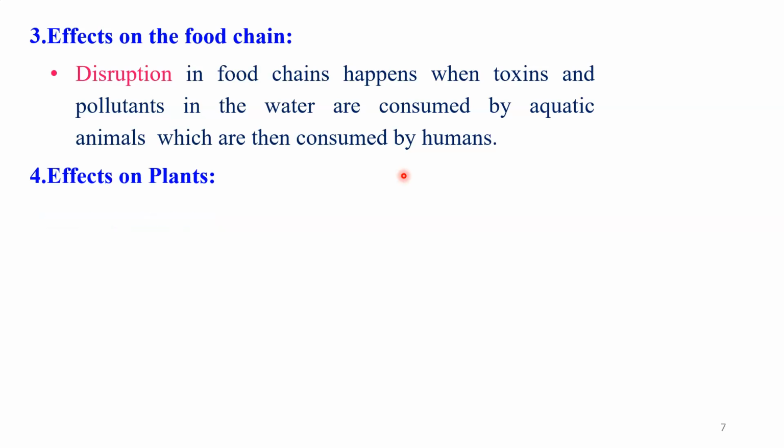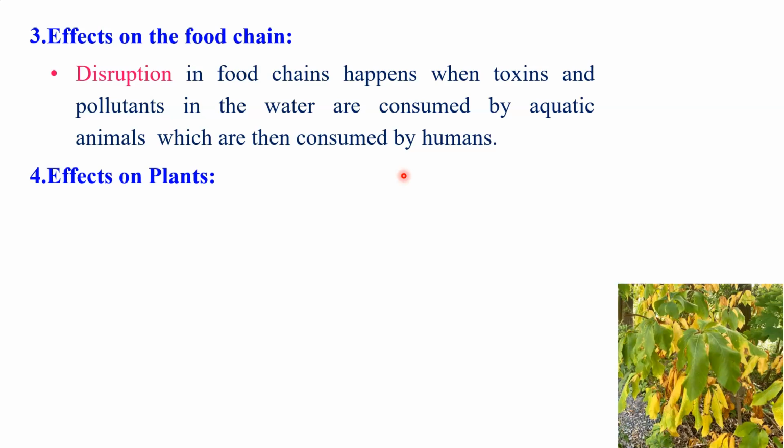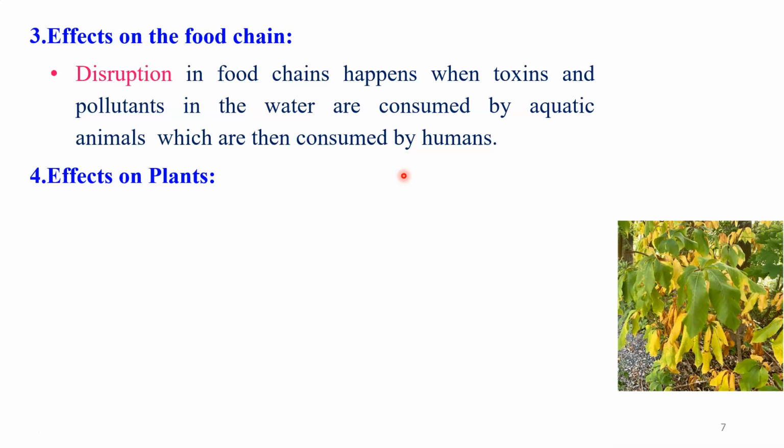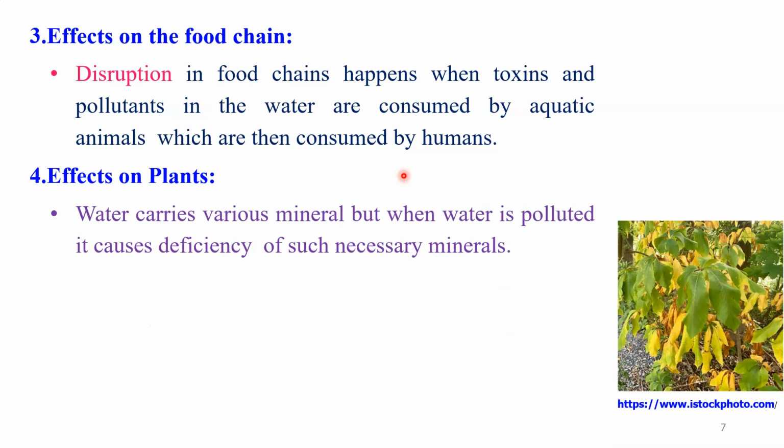Then, the effect on the plant. This is also a very important effect that we observe of water pollution. The water carries various minerals, but when water is polluted, it causes deficiency of such necessary minerals. Here in this picture, you can observe the signs of the effects of water pollution that we observe on various plants, or it may be crops also.